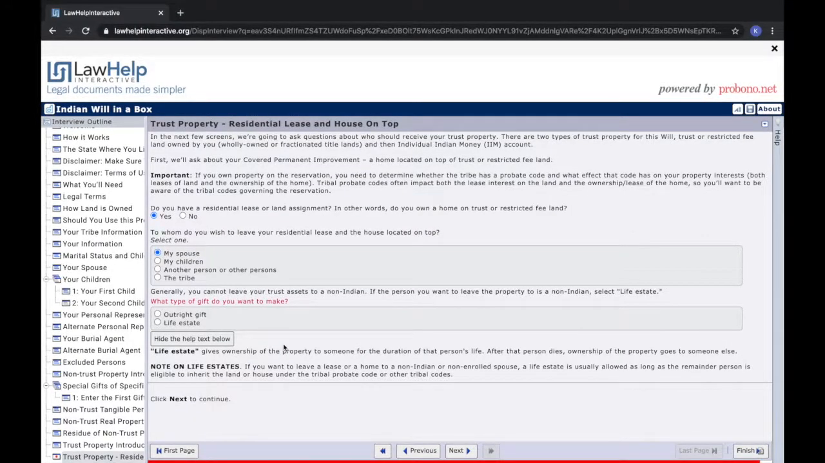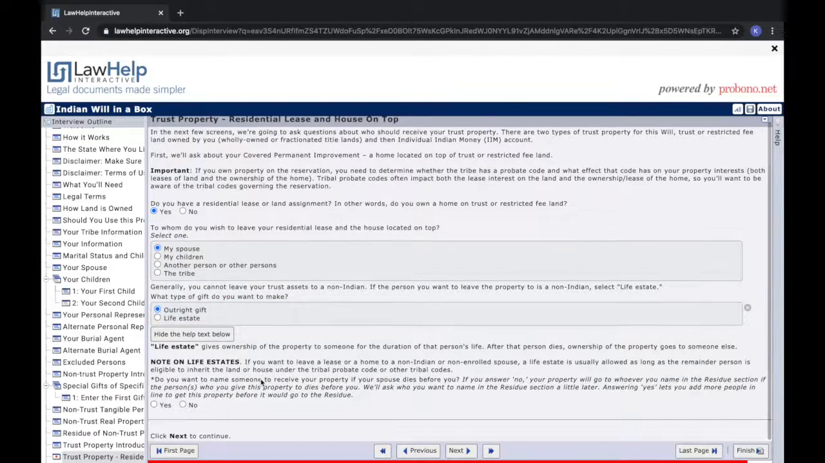For the purposes of this demonstration, I'll say that yes, I own a home, and I'll leave it to my enrolled spouse as an outright gift, and choose not to name any alternates. Because I didn't name an alternate, if my spouse passes before I do, or is otherwise unable to inherit the home, it will go to who I name in the residue section.